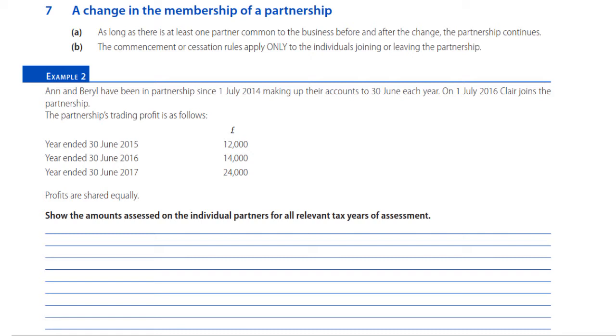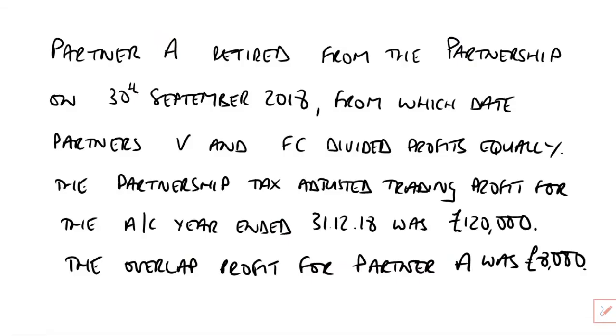Now, if you go back to the example we've had running, we initially had partners A and V in partnership. Then we had partner FC join the partnership. Well, now, if we make a note of this, we'll now see that partner A, one of the original partners, retired from the partnership on the 30th of September 2018.